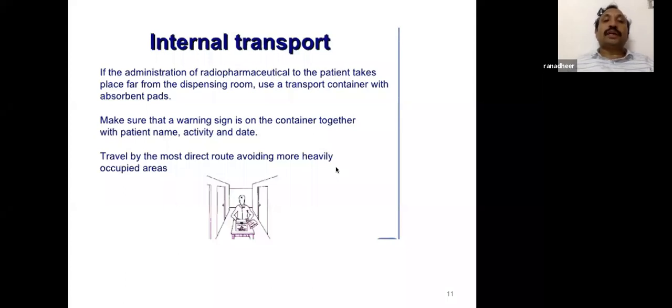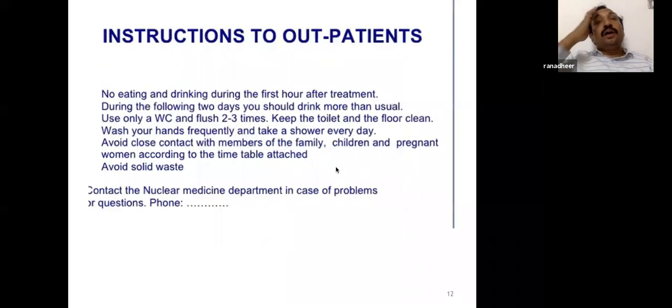Travel by the most direct route, avoiding more heavily occupied areas. Once you open the vial, once you open the consignment, it is better to have your radio pharmacy adjacent to the wards itself. See, some patients who receive very low amounts, up to 29 millicurie, can be treated as outpatients.